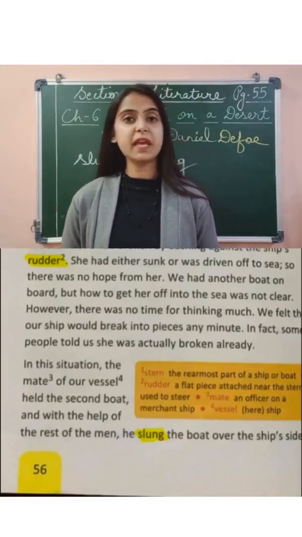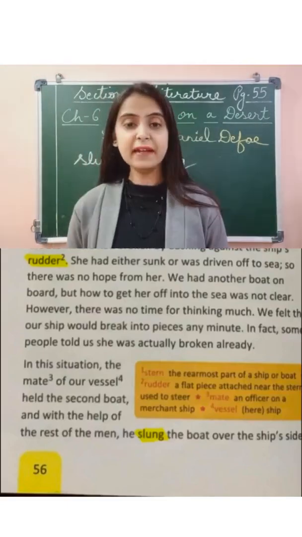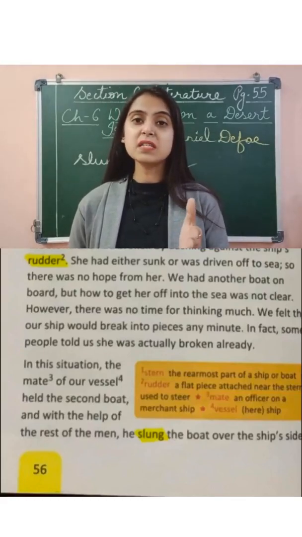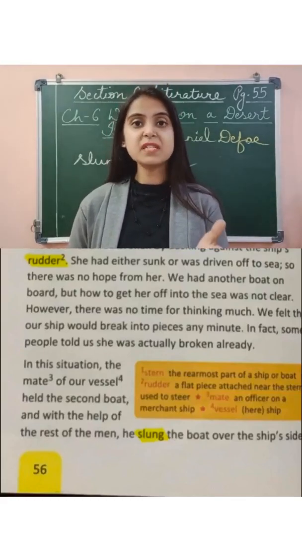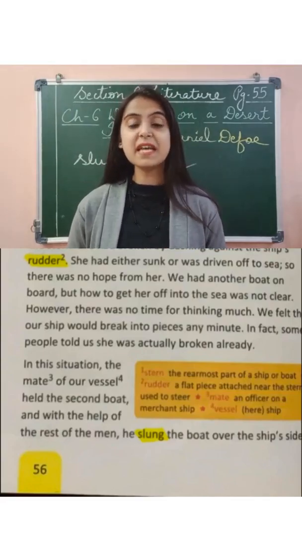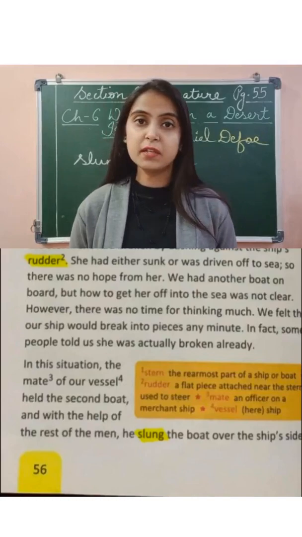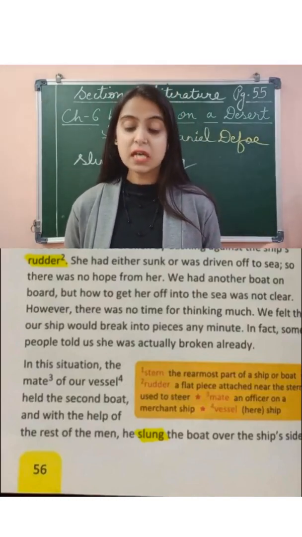So the narrator thinks that the boat they had at the stern was the last hope for them. Before the storm it was there, but after the storm it might have dashed into the sea water and was not there. So he felt as if it had sunk.